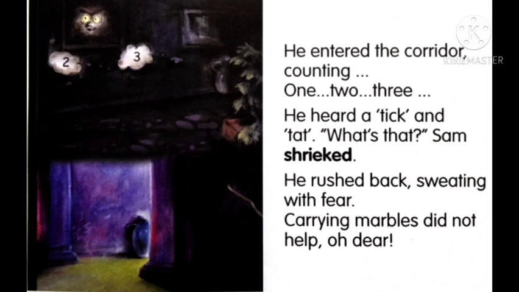Carrying marbles did not help, oh dear. Now, see in the picture, 1, 2, 3, the numbers were there. So that means he's counting the numbers and he's trying to move in the dark corridor. But was he able to move? No, he is not able to cross that corridor.